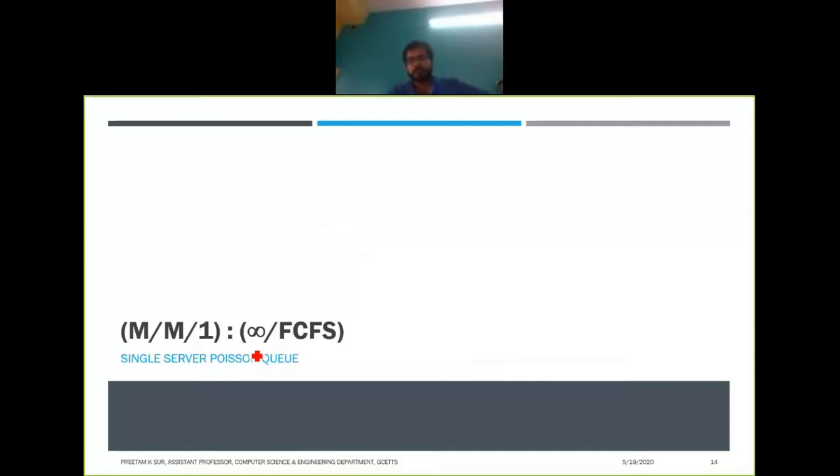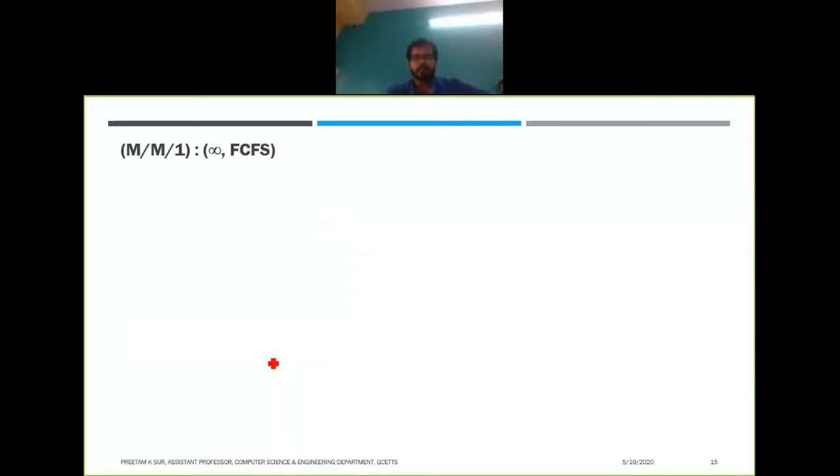The first thing we will get to know about is this single server Poisson queue, along with infinite capacity, as I mentioned. And that too not in full: we'll get a part of it today, and the next day we'll complete this single server Poisson queue with infinite capacity along with the constant capacity.